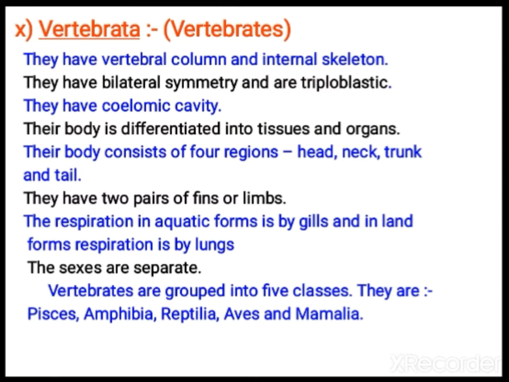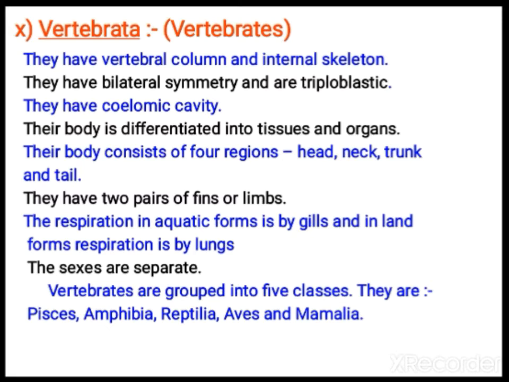In vertebrata, the notochord is converted into the vertebral column in adults. When they are growing, they show the notochord during the fetal stage. Then when the baby is born, by that time itself, the notochord becomes the vertebral column. So that's why you call them vertebrates. They have a vertebral column and an internal skeleton also. Here also they show bilateral symmetry and are triploblastic.